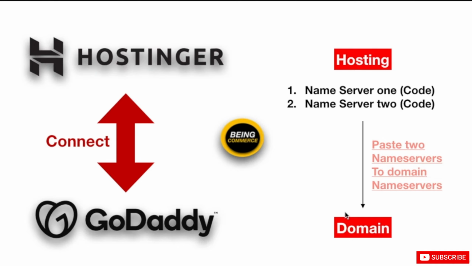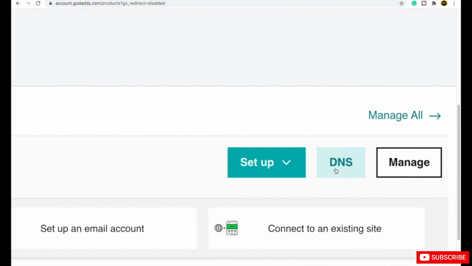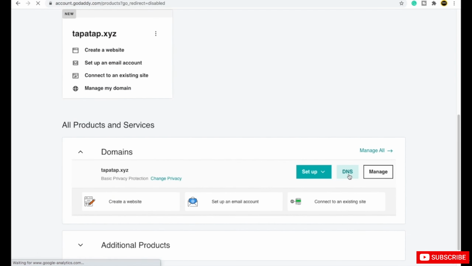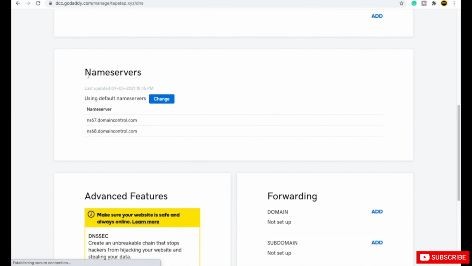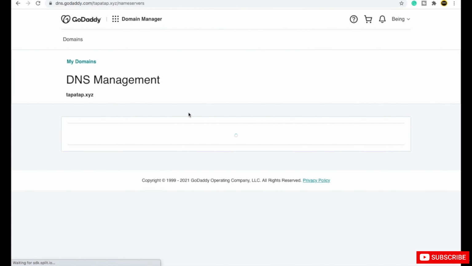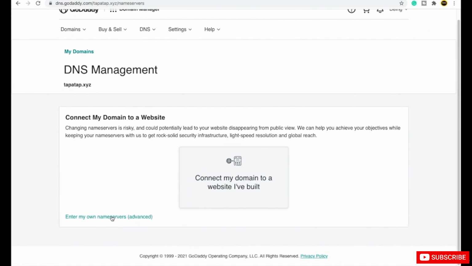So just again go to your GoDaddy. This was the GoDaddy. In your domain, here you will see one DNS option. You just need to click here. After you come here, just scroll down. Here you will see these name server options. Here you just need to click on change. And at the right down you will see enter my own name servers. You just have to click here.